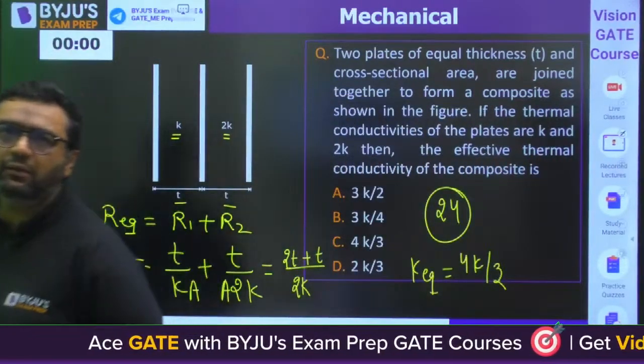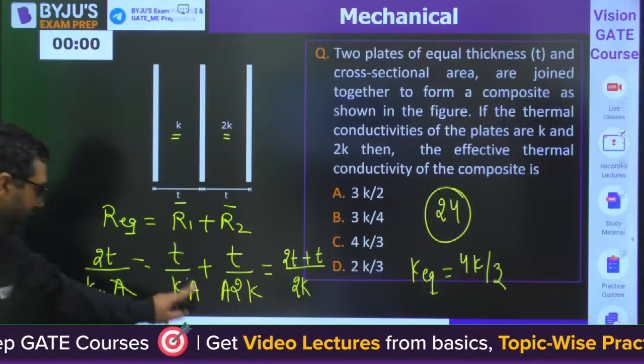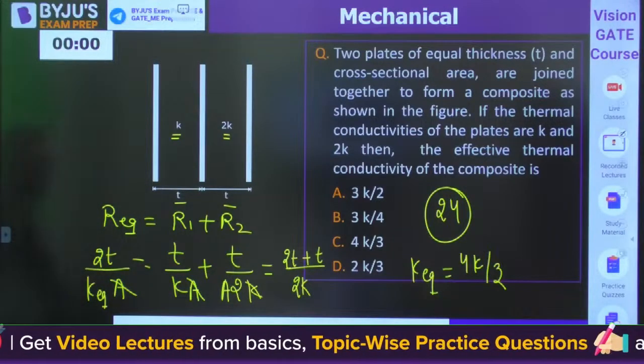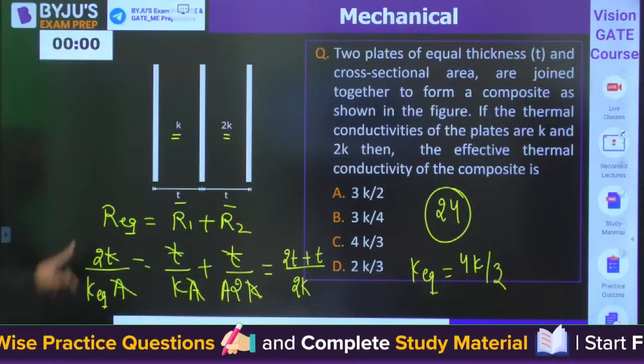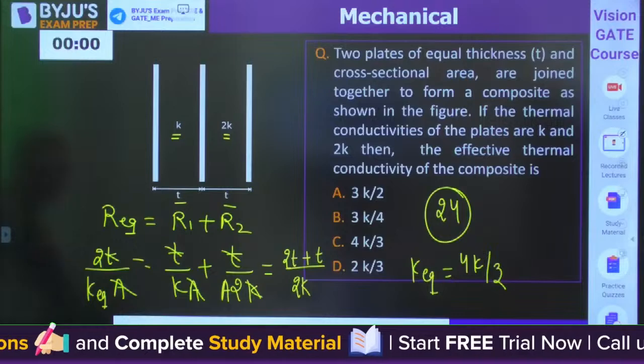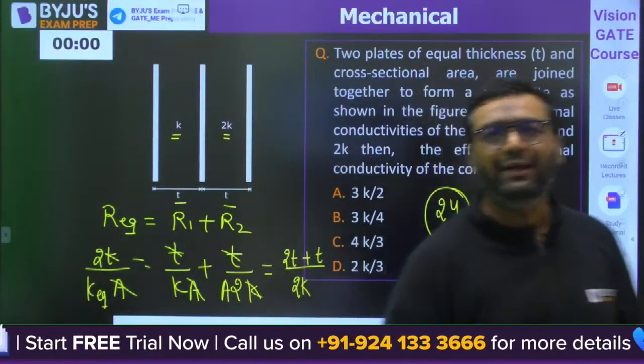Am I correct? 4K by 3 will come, right? A cancelled with A, T cancelled with T. This is 2 by K equivalent. This is 3 by 2K. 4 by 3 will be the answer.